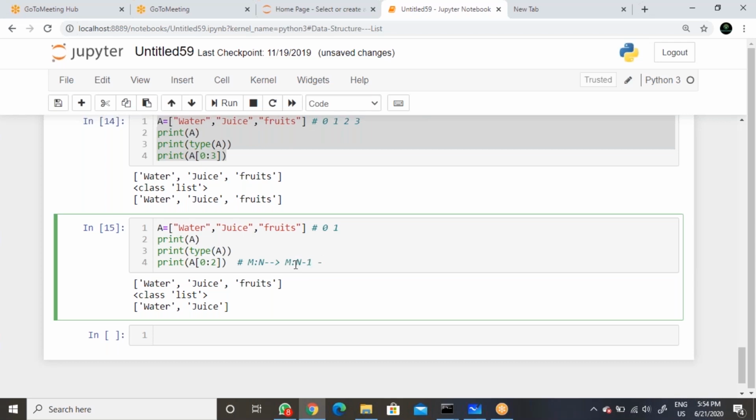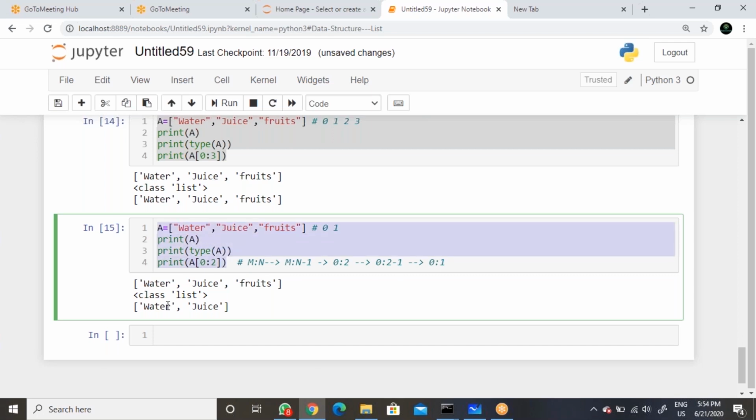So if it is 0 to 2, then internally it has an operation like 2 - 1, which is 1. So it will act as 0 to 1. That's why water at 0, then 1 is used, and that's why 2 is not coming. Make sure this is the only important component in slicing.